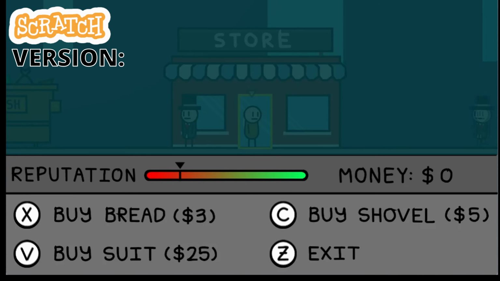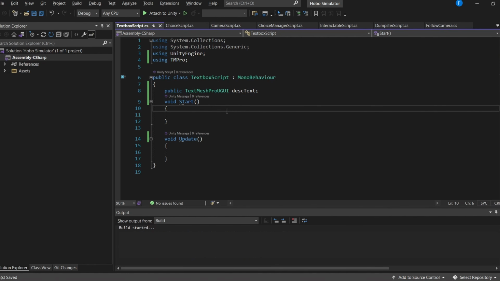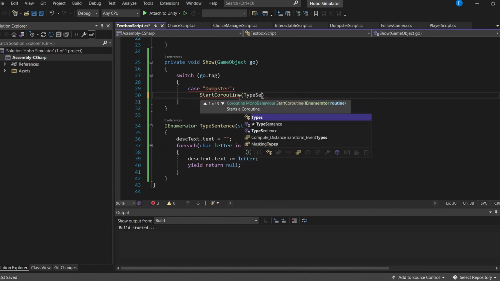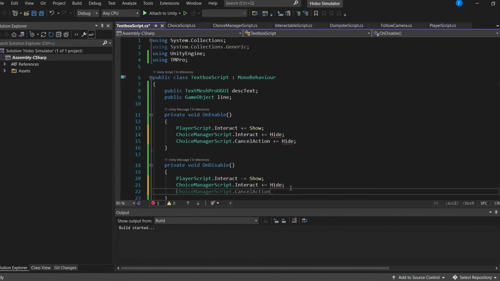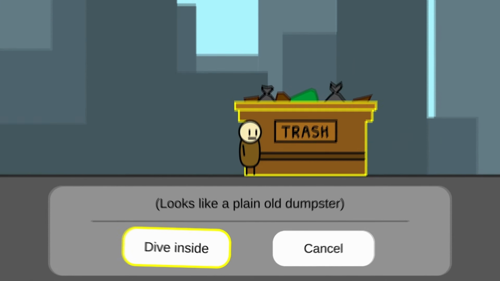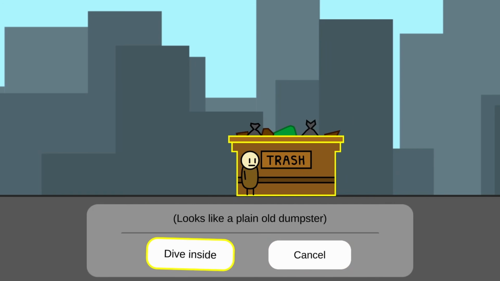Now, I felt that the interaction UI I had in my Scratch project was pretty janky, so I spent some time creating a text box at the bottom that showed a description in addition to the button choices when the player interacts with something. So now when the player interacts with a dumpster, there's a nice little text box that tells the player that that is indeed a dumpster, and displays the interaction choices.